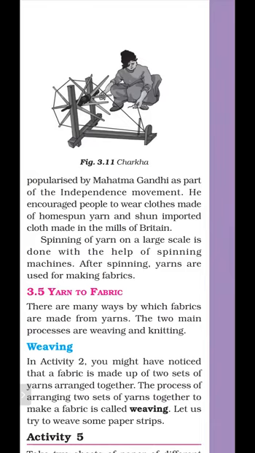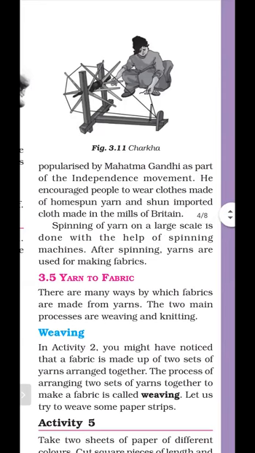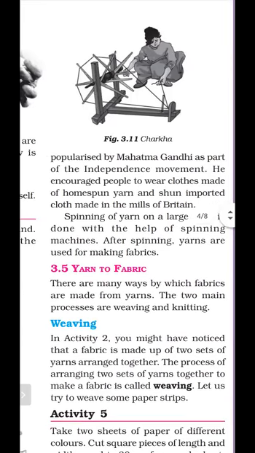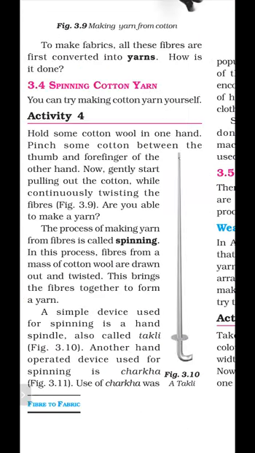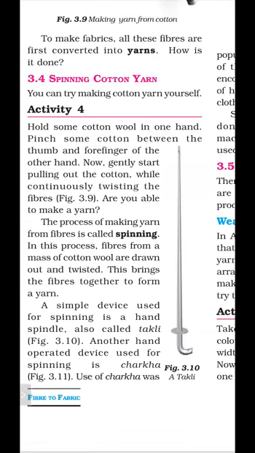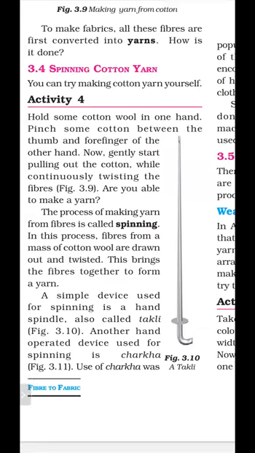How spinning can be done, how yarn is obtained. The process of making yarn from the fiber is called spinning, and this can be done with the help of two processes. First is with the help of our hands, and next is with the help of charkha. First method is by hands. A special device for the spinning is a hand spindle, also called takli. And another method is using charkha.